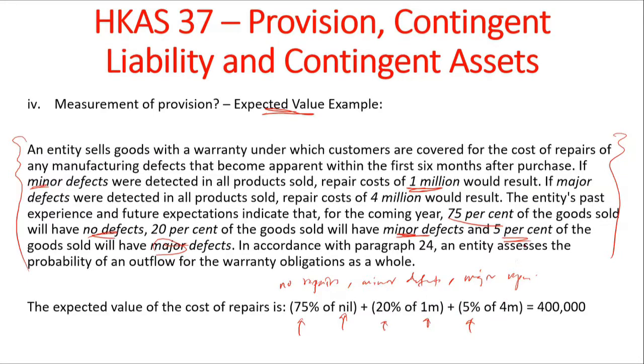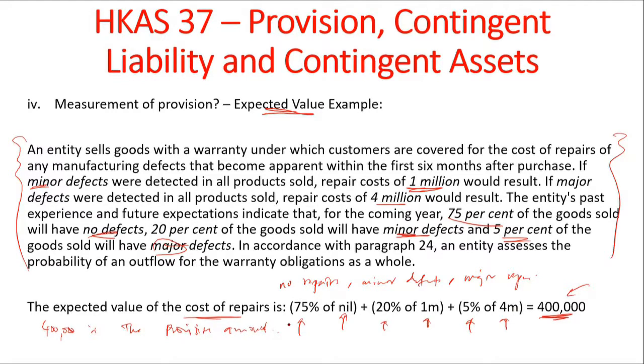And if it's a major defect, the probability of a major defect is 5%, and the company expects to incur 4 million in the repair cost, and we will just multiply 5% by 4 million. And we just sum them up. We sum this probability times the sum that you pay. The company is expected to have a provision for cost of repairs of $400,000. So this $400,000 is the provision amount.